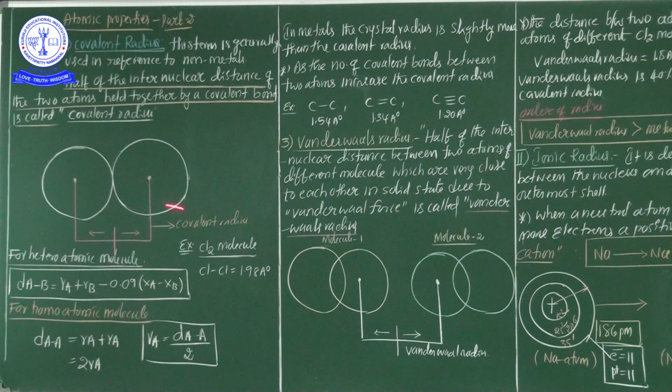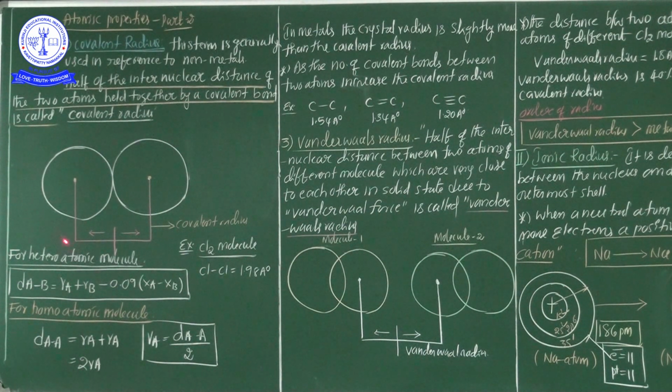For the same type of atoms, for example Cl2, chlorine to chlorine, one covalent bond is there. If you calculate the covalent radius in chlorine, it is half of the internuclear distance of the two atoms. Here the two atoms are two chlorine atoms held together by a covalent bond.